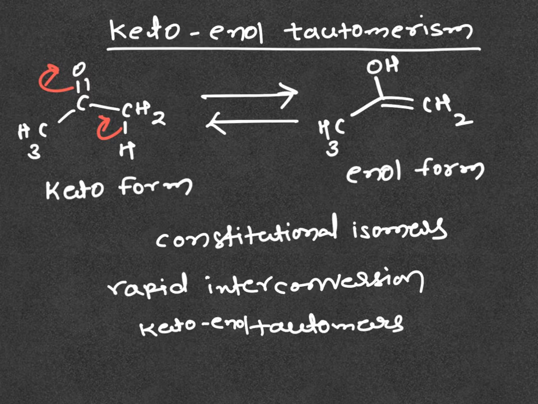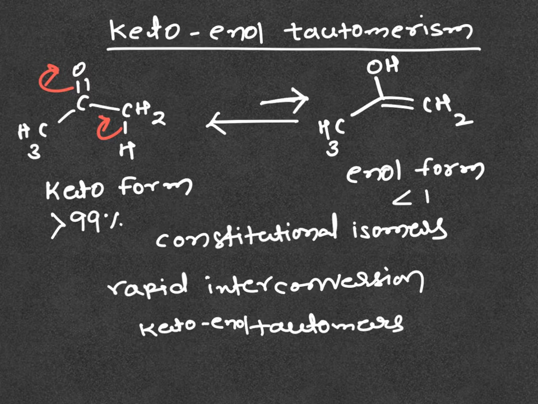Keto and enol forms establish a dynamic equilibrium, and these two are present in a dynamic state. This conversion is very slow in dilute solution or in the absence of acid and base catalysts. Most carbonyl compounds are considerably more stable than their corresponding enols. So the usual representation of this equilibrium is that the keto form is more favorable than the enol form. In ketones, more than 99% exist in the keto form and less than 1% in the enol form, and they are in dynamic equilibrium.